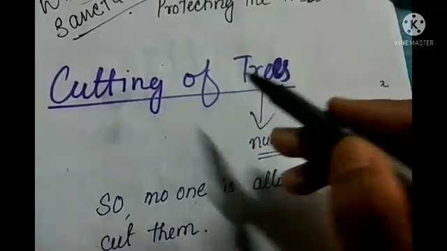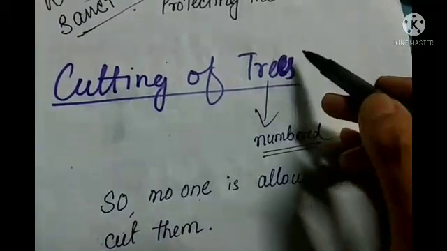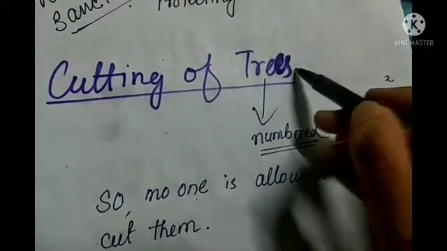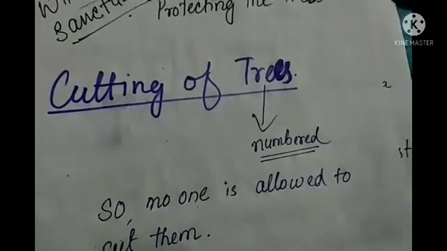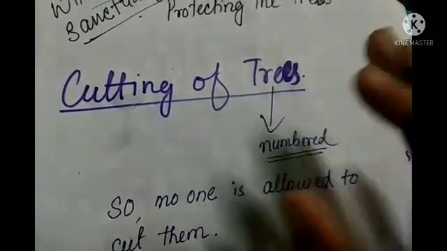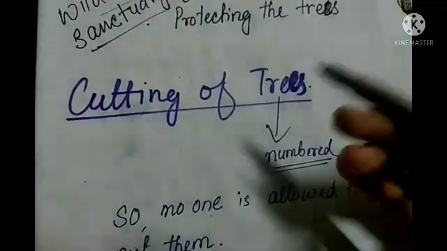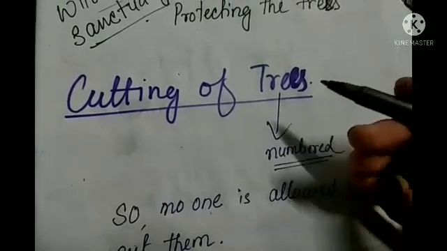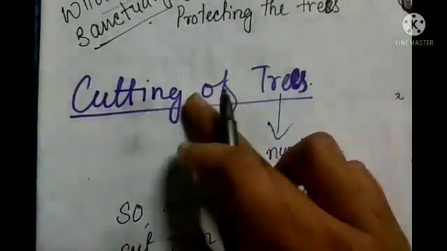That is a great threat, because you know that trees are purifying everything. They prevent global warming, which means they balance the oxygen level, right? So we should not cut them. Always we should plant more and more trees. There are strict rules regarding the cutting of trees.